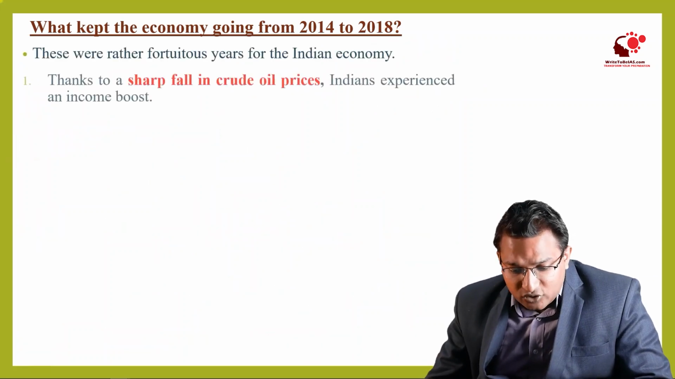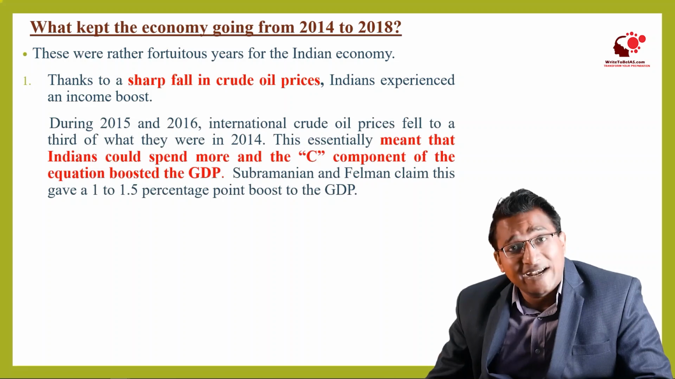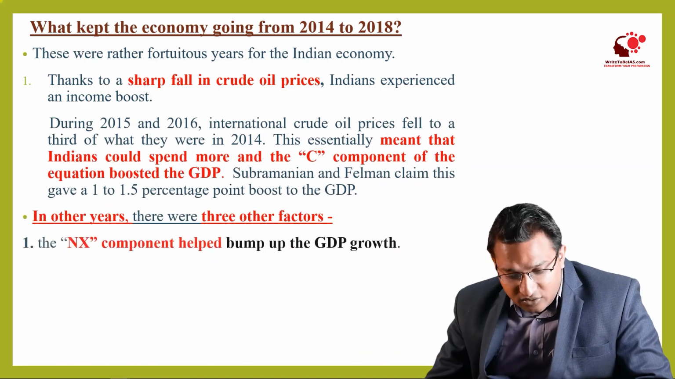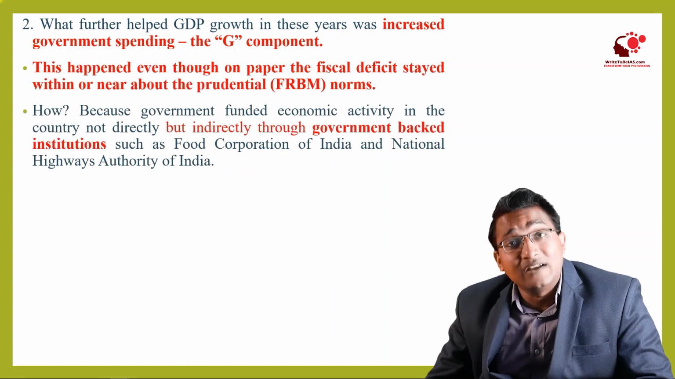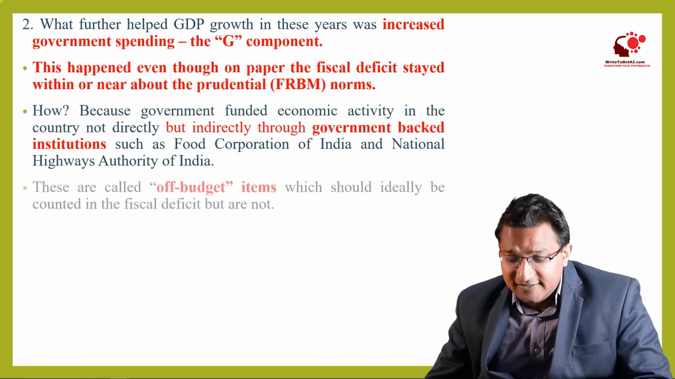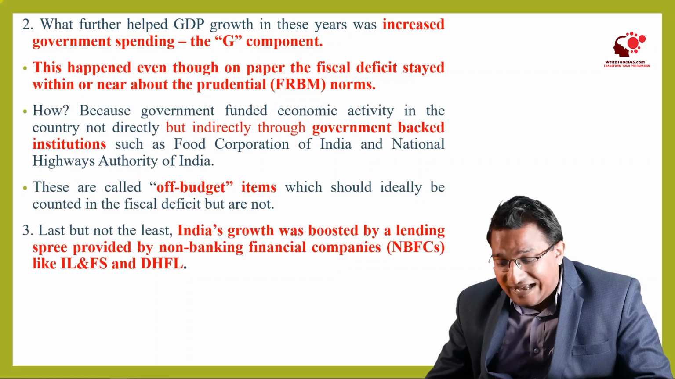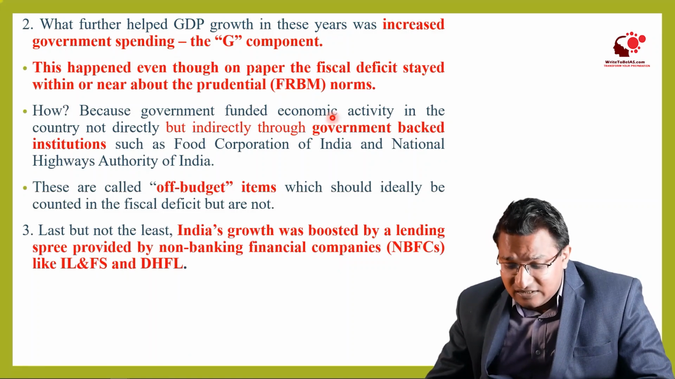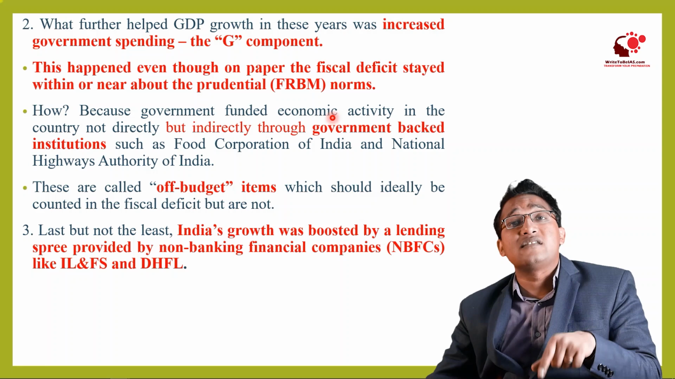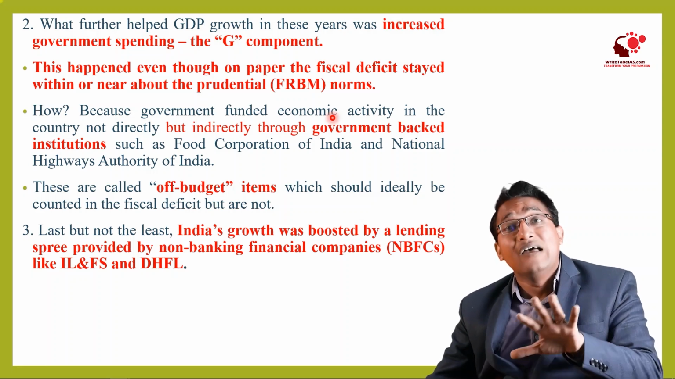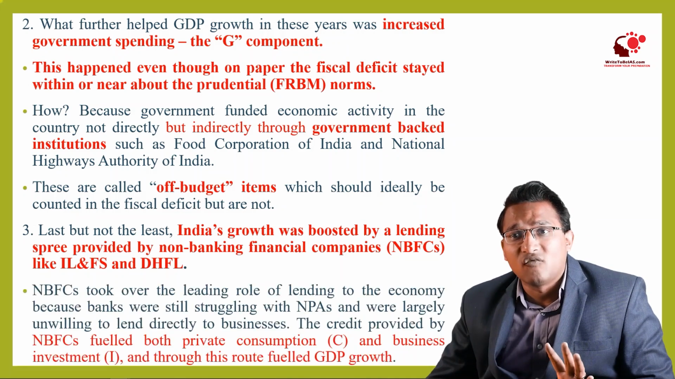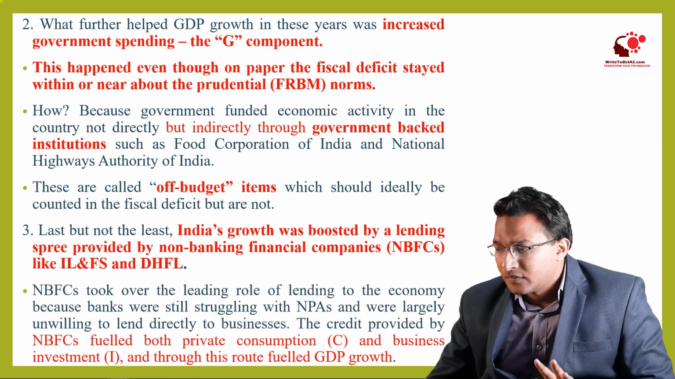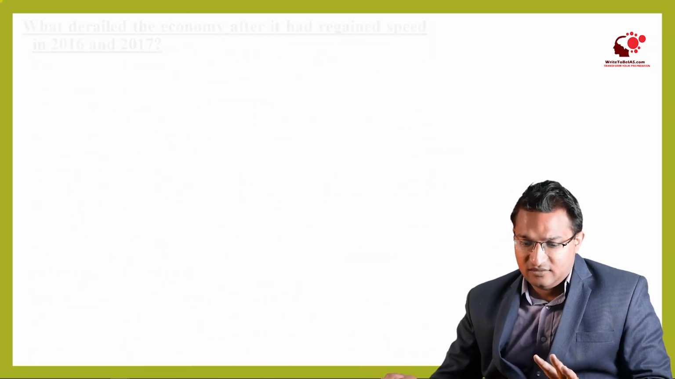So we can see there was a sharp fall in the crude oil prices. Because of that, the C kept growing. Then NX also kept growing because of the increasing world demand and rupee depreciation. Then the G component kept growing because of certain indirect expenditure done by the government through the FCI and the NHAI. Then NBFCs started lending, for example, IL&FS and DHFL, and these NBFCs were lending mostly to the real estate sector, right?